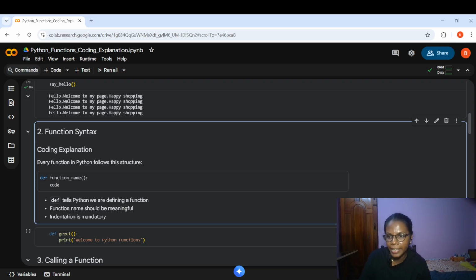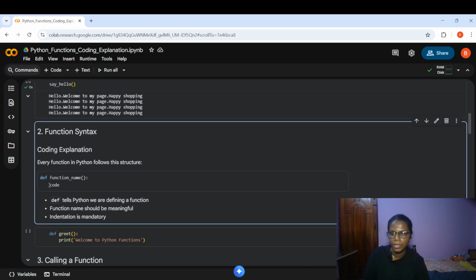Next, this is the syntax of a function. This is something that I've already explained in the previous coding part itself. So def is something that tells Python we are defining a function. And the function name should always be a meaningful one. The reason why I use a function is to define a logic or a task, right? So the function name should define what task or what logic I'm going to define. So that is how a function name should be created.